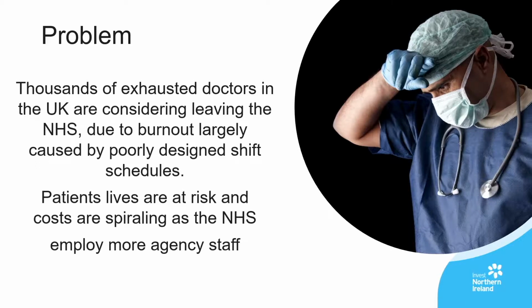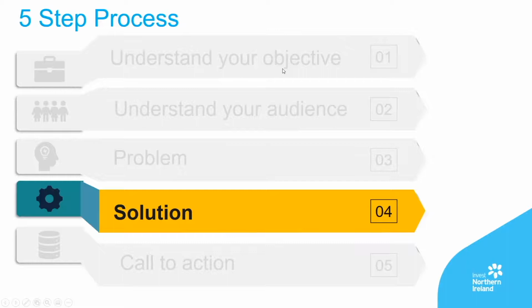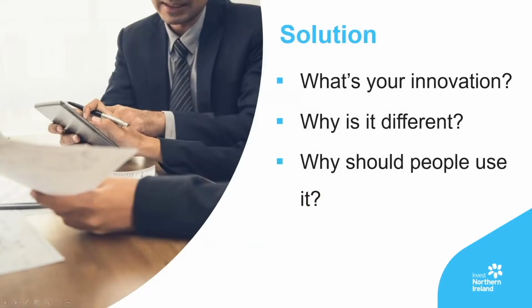Now that you've identified the problem, you need to be able to explain your solution in again around 35 words. At this stage, you are on roughly 80 words, so more than halfway through. As you answer these three questions, keep it nice and simple. What's your innovative solution? Why is it different? And why should people use it? Again, keep it nice and simple. You want the assessor to have enough information to make a decision about giving you a place on the programme.